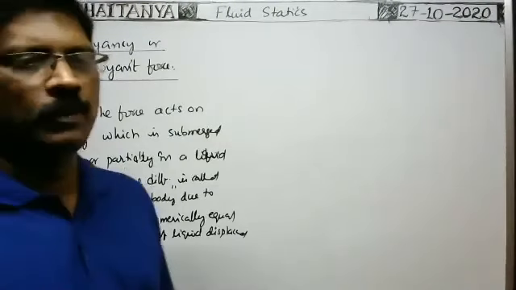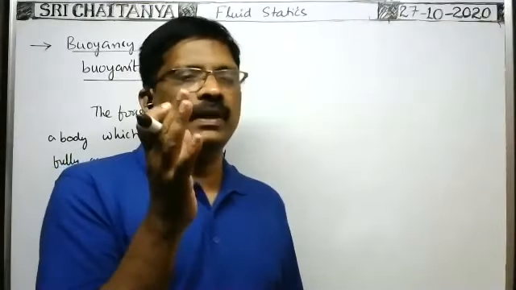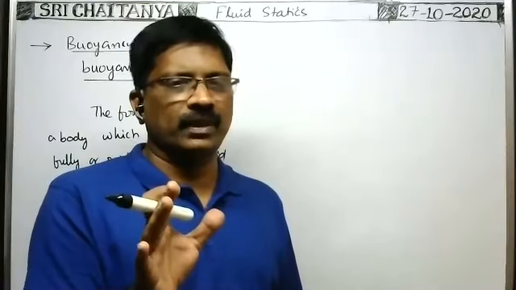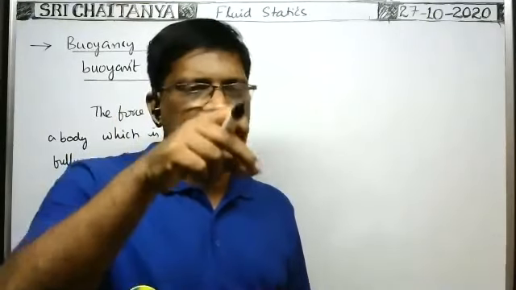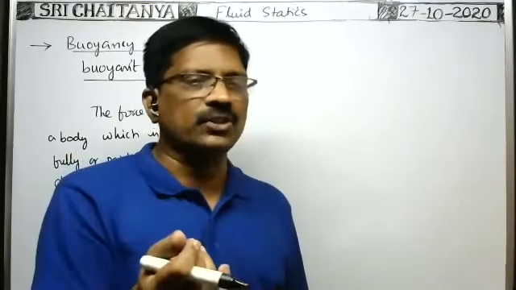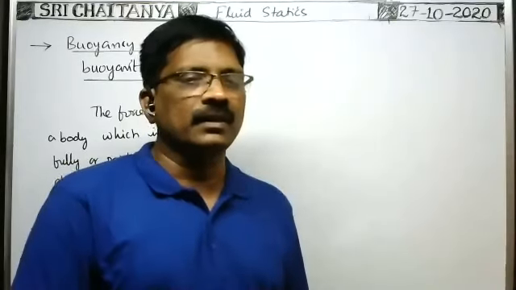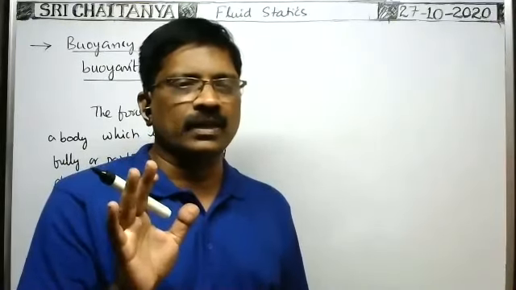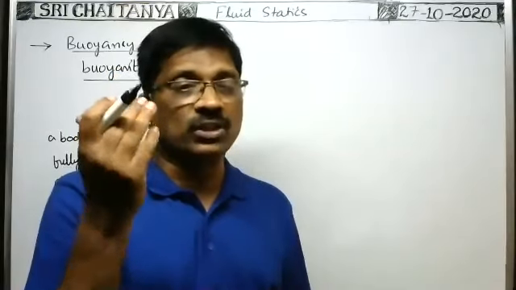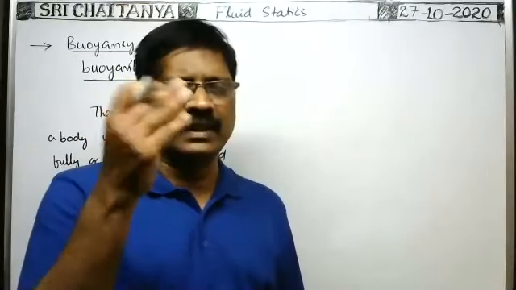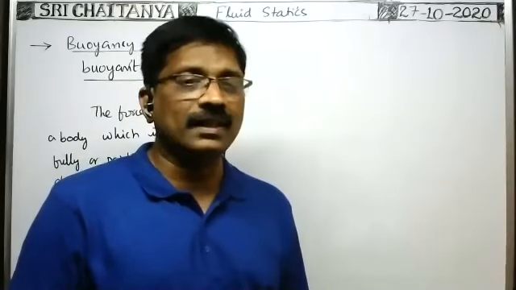Effective weight means, suppose the liquid in a beaker is at rest, and when the body is kept on the surface of the liquid it submerges fully or partially, and it is also under equilibrium. In such a case there is no motion in the liquid and no motion of the beaker along the vertical or horizontal direction.